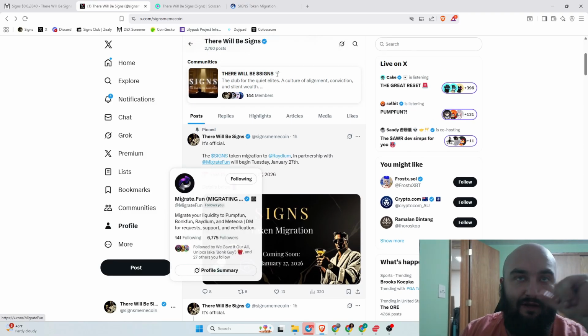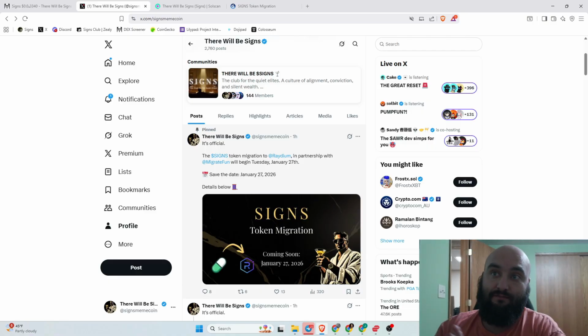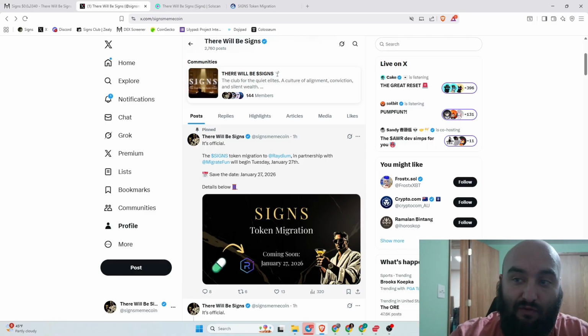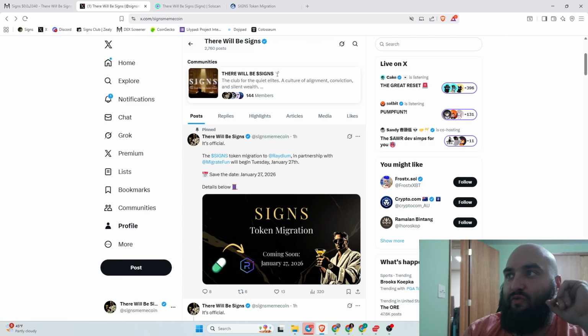We'll go to migrate.fun. You just connect your wallet, exchange your tokens there, and then whenever the claiming window opens, so after that first 14 days, the claiming window will open and you can go claim your tokens. So it's pretty self-explanatory, but we'll get there whenever we get there, and I'll make sure to make a video about it whenever the time comes.